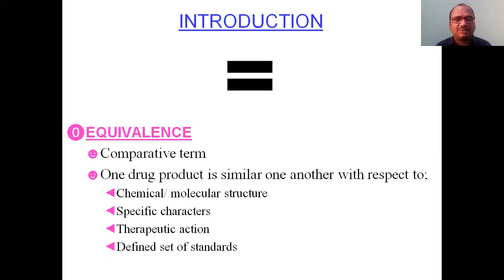So, a comparative term. One drug product is similar to another in respect to different characters, just like a human being has properties, habits, physical structure, like many things. Here also, drug properties: two drugs may be similar in their chemical structure, chemically equivalent. Two drugs may be equal in their solubility property, solubility equivalent. Two drugs may have the same therapeutic action, both are painkillers, therapeutically equivalent.